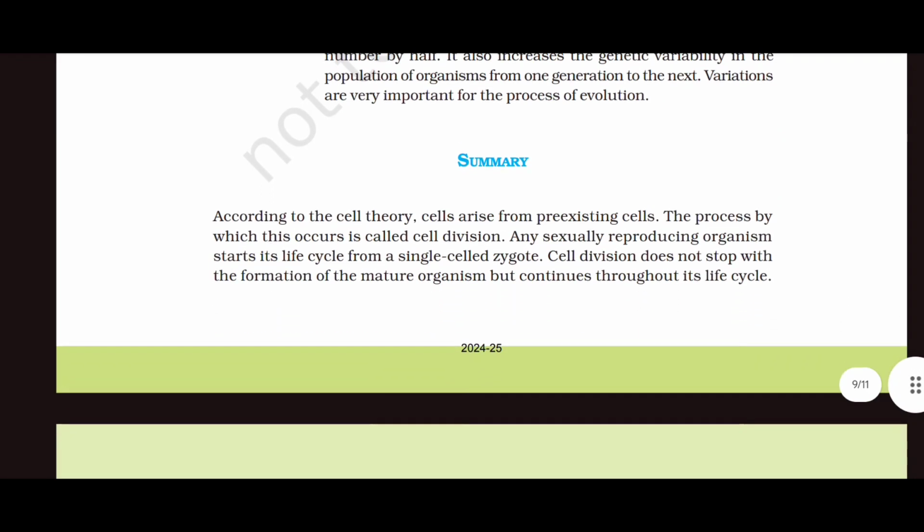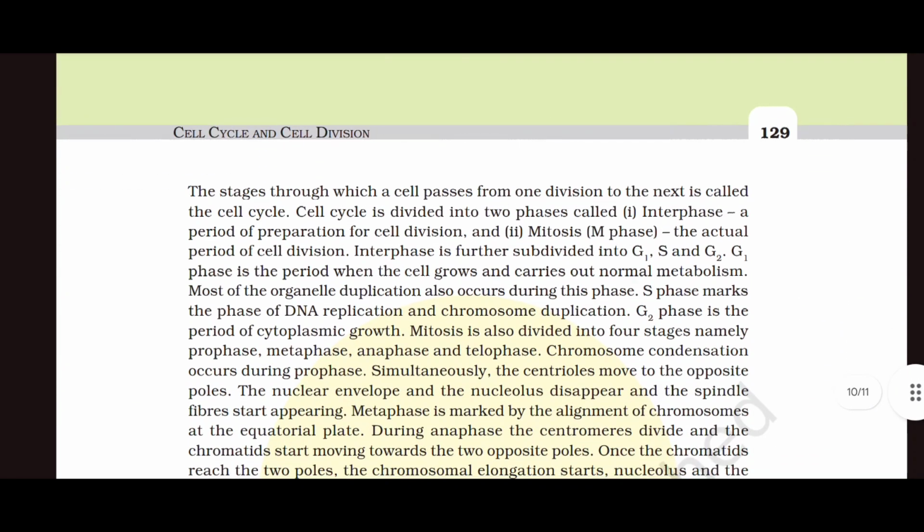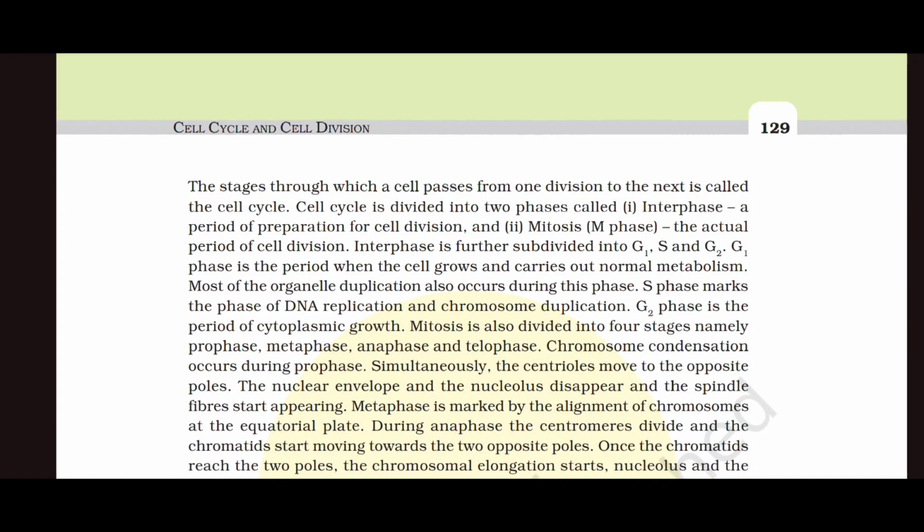Summary. According to the cell theory, cells arise from pre-existing cells. The process by which this occurs is called cell division. Any sexually reproducing organism starts its life cycle from a single-celled zygote. Cell division does not stop with the formation of a mature organism but continues throughout its life cycle. The stages through which a cell passes from one division to the next is called the cell cycle.